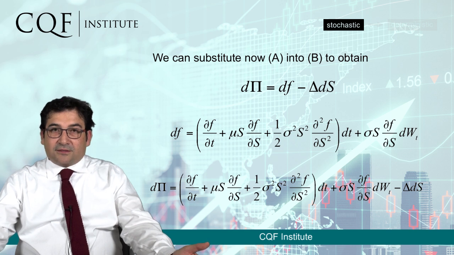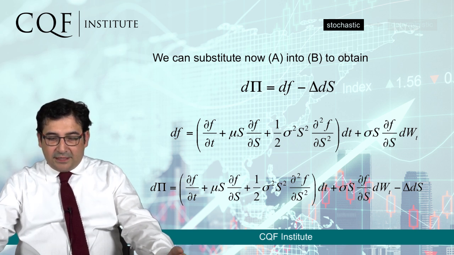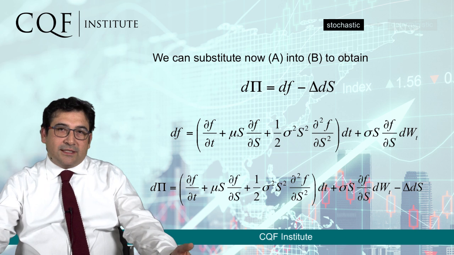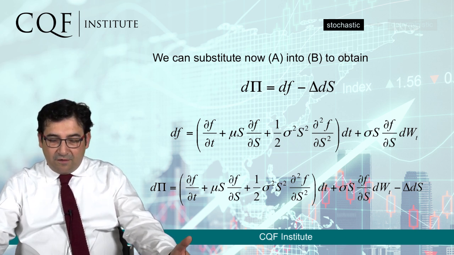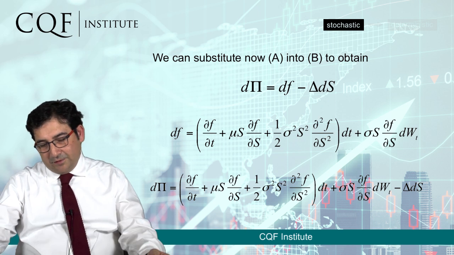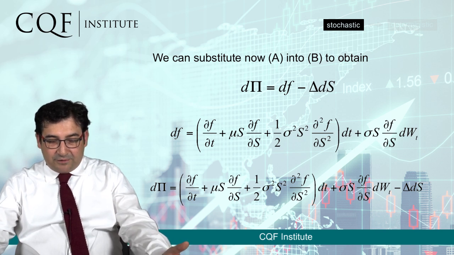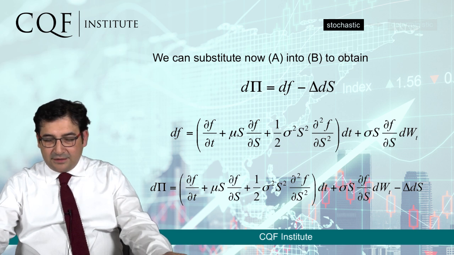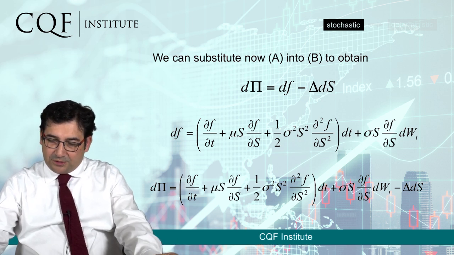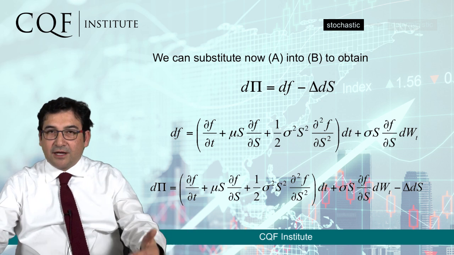So we can put these things together and look at the change in price of our portfolio, capital I, and by substituting the formulas together, we obtain a representation of the change in the price of the portfolio in terms of variations of the option price with respect to time, as in the first term in the equation on the bottom of this page, of the first derivative of the function of the option in terms of the stock price, in terms of the convexity or gamma, that is the second derivative of the option, and in terms of also the Wiener process that we used before to model this random movement of the underlying.